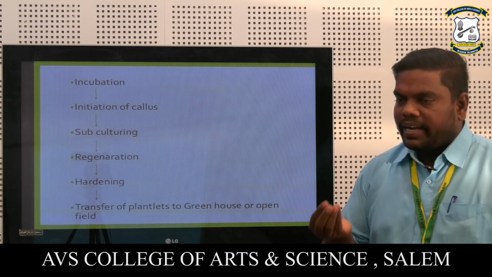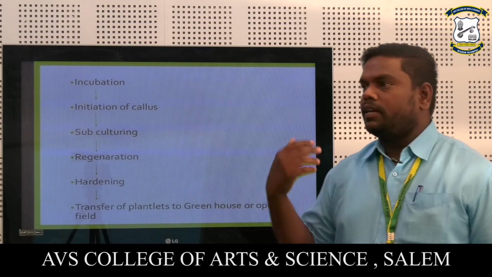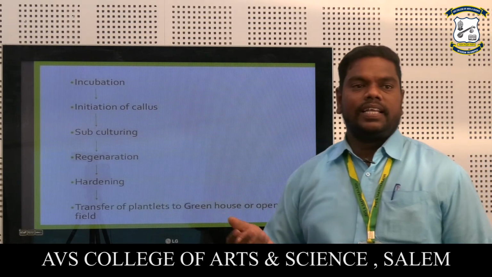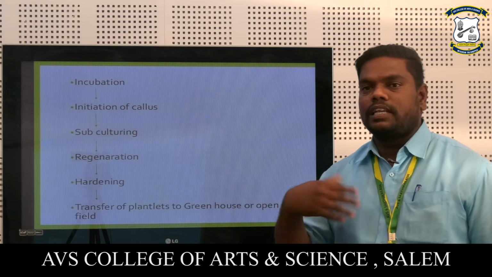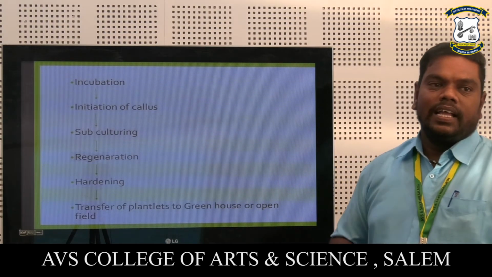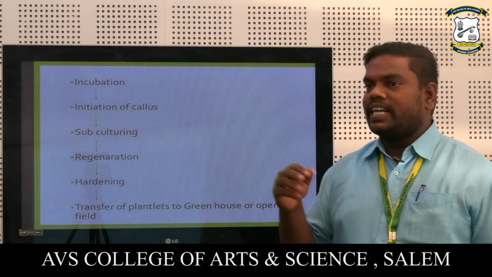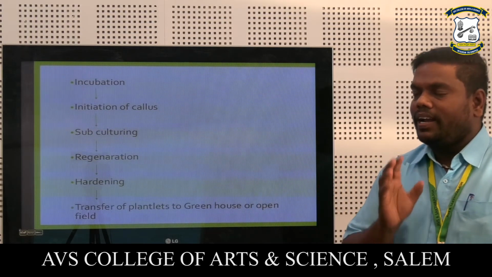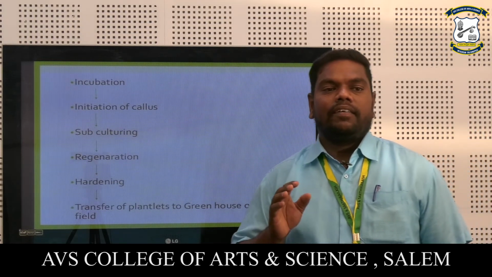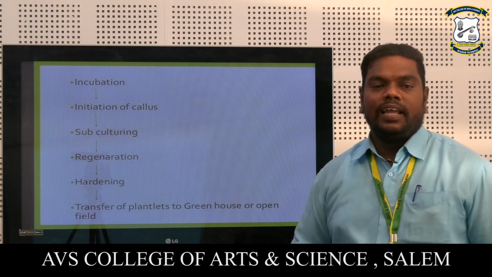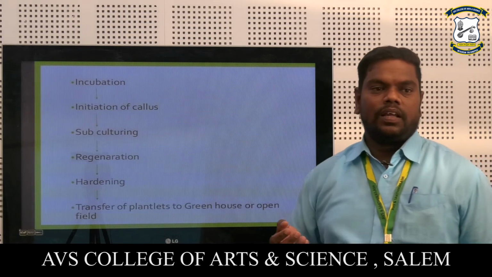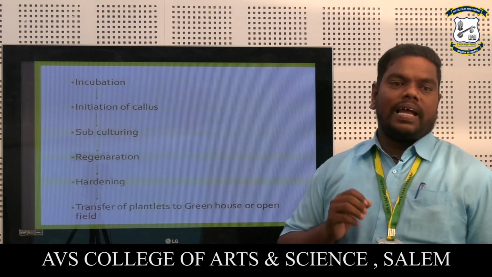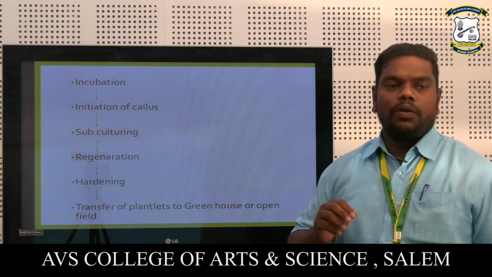After getting the explant result, callus and leaf shoot, we use the callus in the next step of subculturing. After subculturing, regeneration, and before that the step of hardening. After that we go to hardening, the placement of the new individual, new growth. This is the transfer of plantlets to the greenhouse or open field.